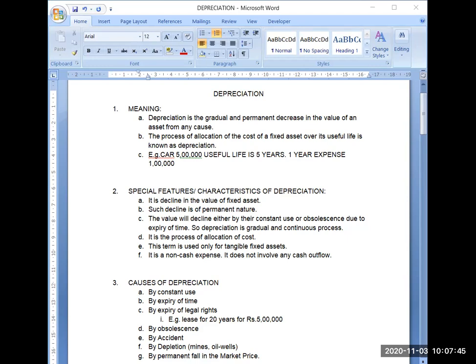Now, why will the value decline? Either you will be using that car properly day by day, and due to that use, there will be wear and tear, and that's why the value of the car will go down. First reason, that is by their constant use. But think practically, if suppose I purchased a car and I don't use that, it keeps standing outside my house, then obviously even then its quality will decline, and after some years it will become obsolete.